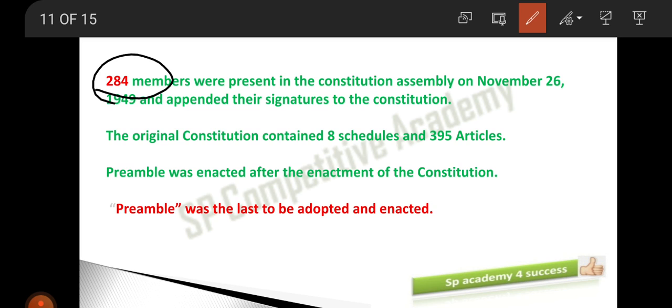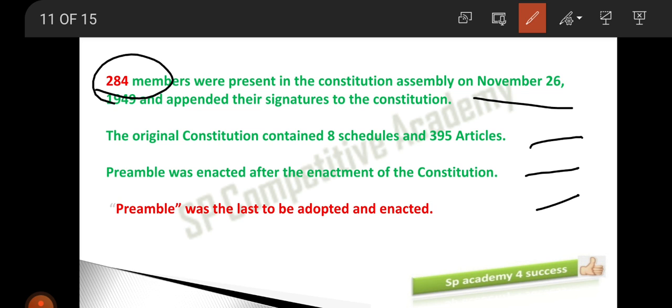So 284 members were present in the Constituent Assembly on November 26, 1949. And all these 284 members' signatures were taken on the constitution. When the constitution was adopted, all the 284 members' signatures are there in the constitution in a row. Right? All the members, the president of the Constituent Assembly, everyone's signature can be identified.